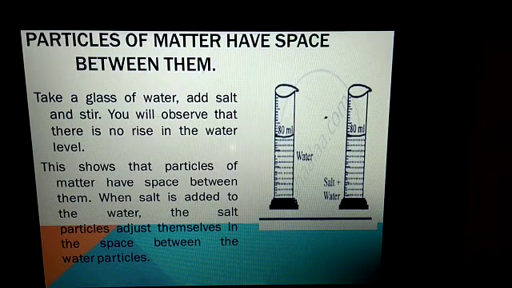The water level still shows 80 ml. This shows that water molecules have space in between them, and when salt is added to the water, the salt molecules adjust in between the spaces of the water molecules. That's why there is no rise in the water level.